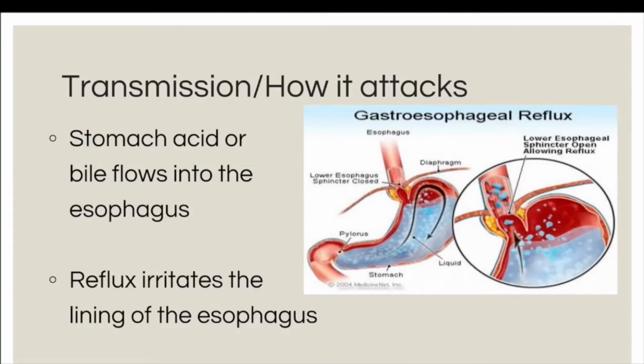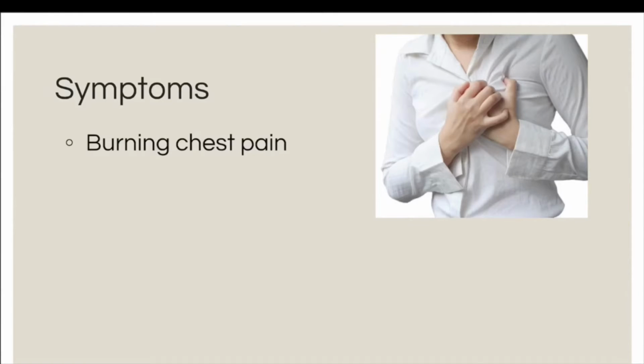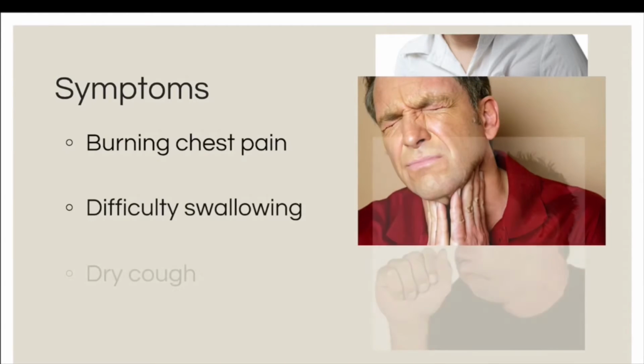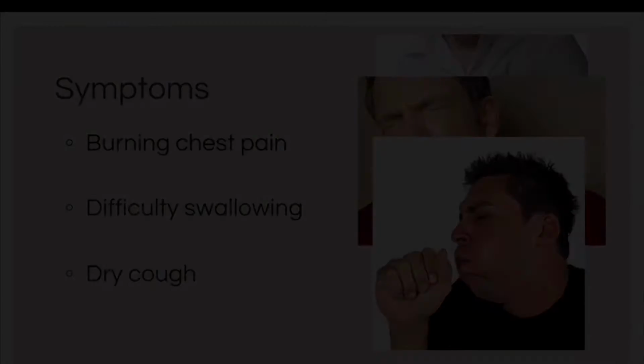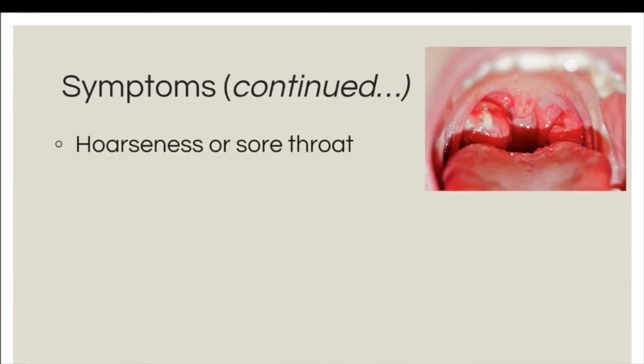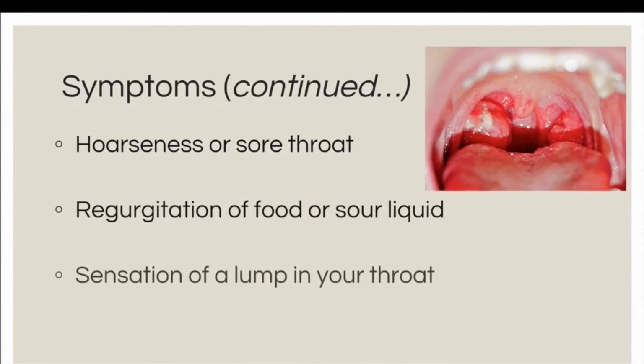In normal digestion, the lower esophageal sphincter, LES, opens to allow food to pass into the stomach and closes to prevent food and acidic stomach juices from flowing back into the esophagus. Gastroesophageal reflux occurs when the LES is weak or relaxes inappropriately, allowing the stomach's contents to flow up into the esophagus. Some symptoms that occur with GERD are burning chest pain, difficulty swallowing, dry cough, hoarseness or sore throat, regurgitation of food or sour liquid, and a sensation of a lump in your throat.